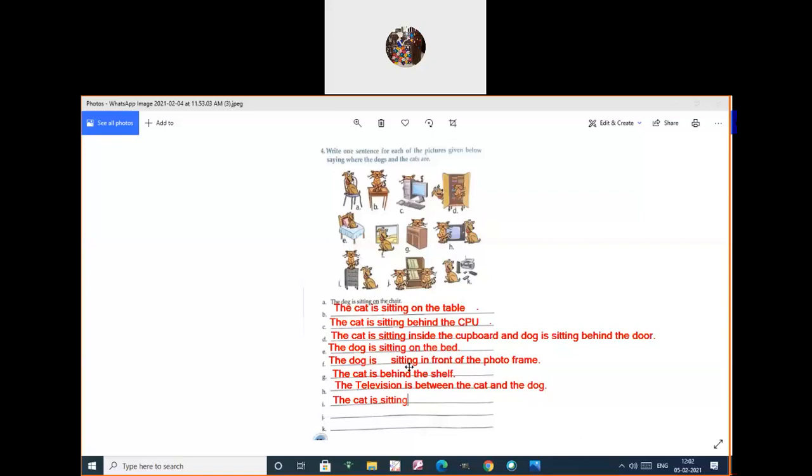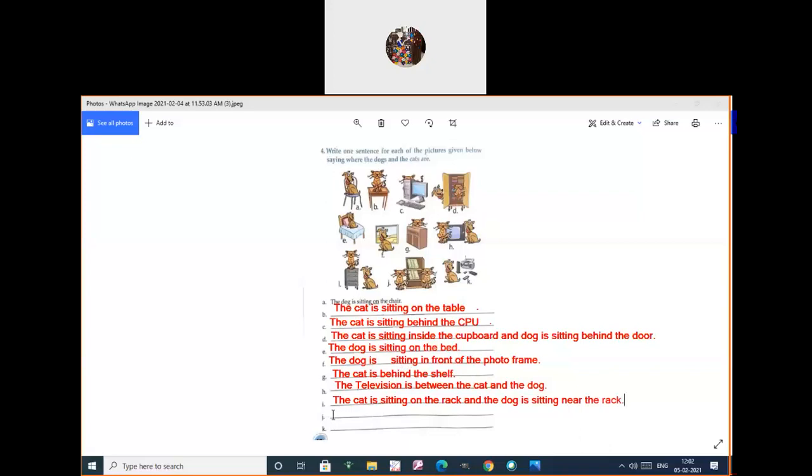On the rack. And one more. Who's that? Dog. And the dog is sitting where? Near the rack. Near the rack. Got it?